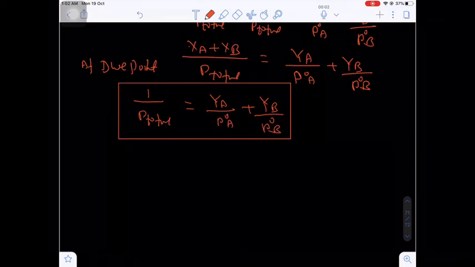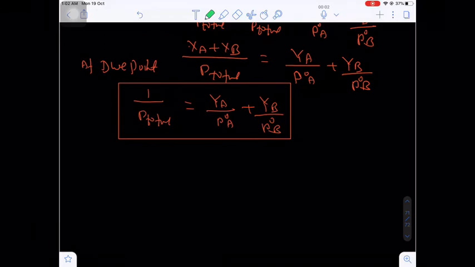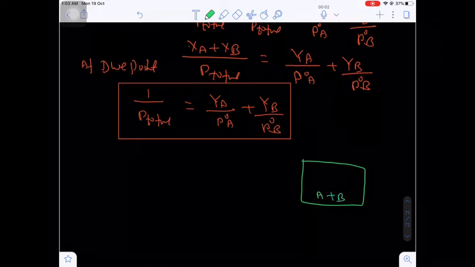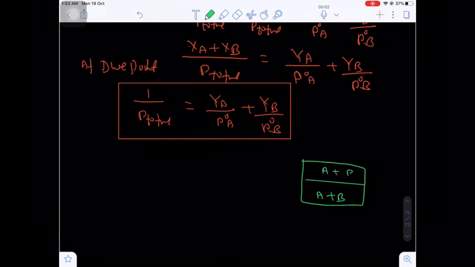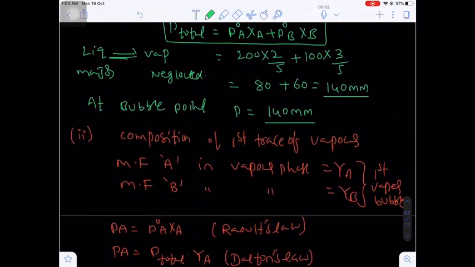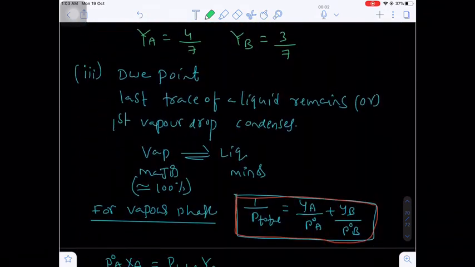Now here, what will be the Ya and Yb? Here the Ya and Yb are nothing but the mole fractions of components A and B in the vapor phase. Now you see this is liquid A and liquid B, this is the liquid phase, and here also liquid A, liquid B in the vapor phase. In the liquid phase, the mole fraction of component A is 2 by 5 and the mole fraction of component B is 3 by 5. Yes or no?